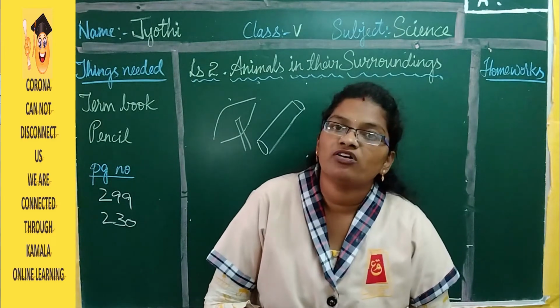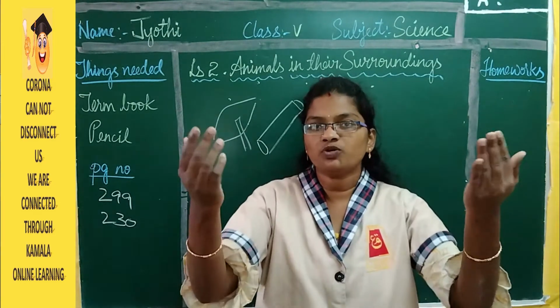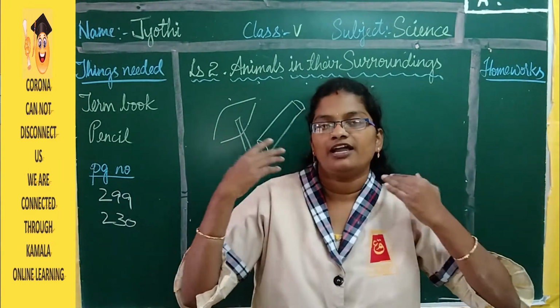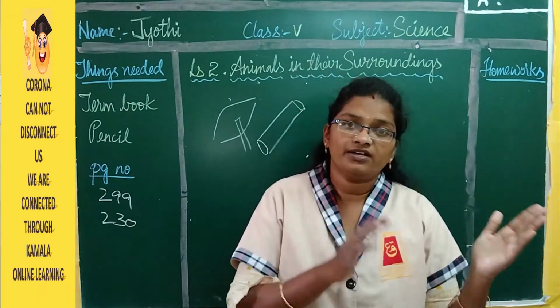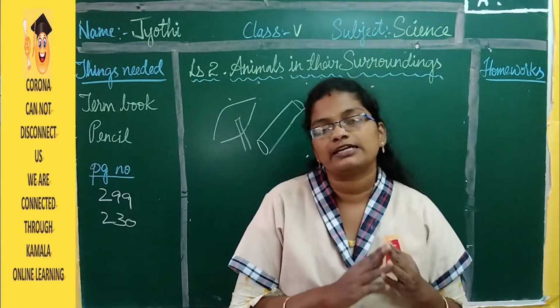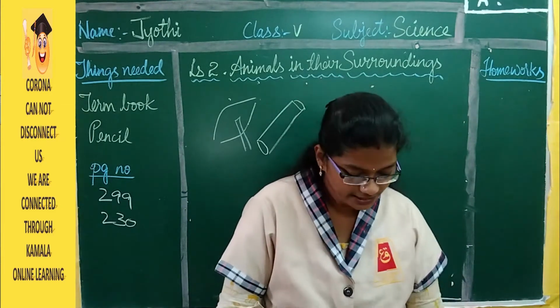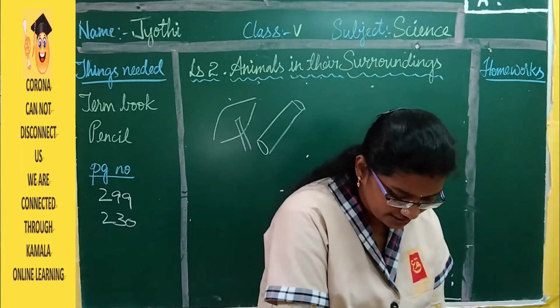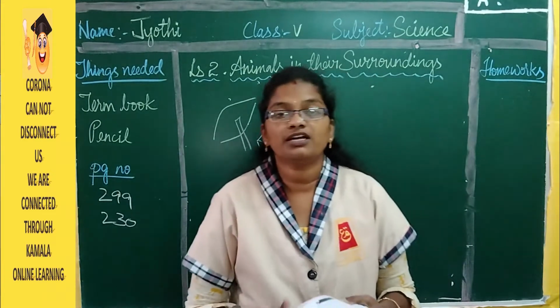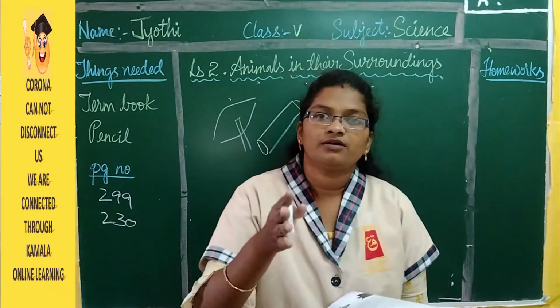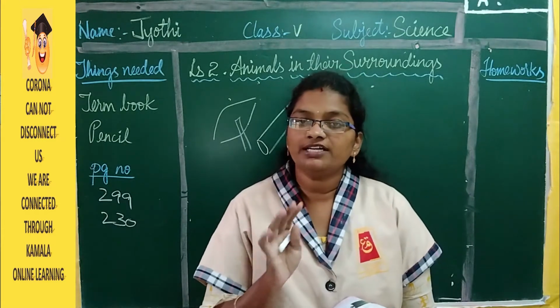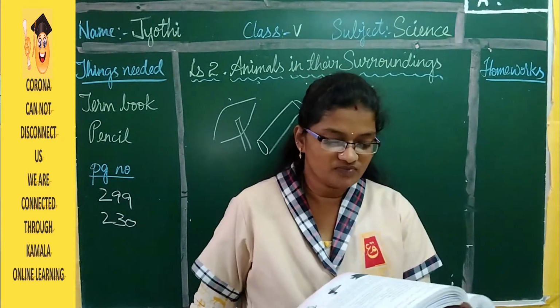With the help of the fins they push the water backside and move their body forward. And how do they change the direction? It is with the help of the tail. And these fins also help the fish to maintain its balance.